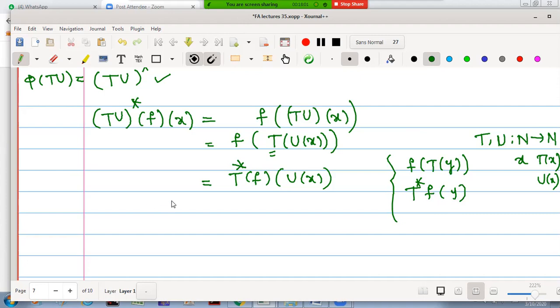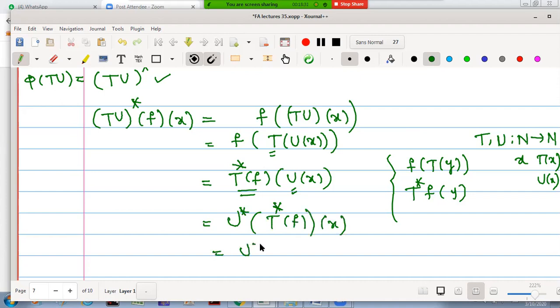Same I am using here. But T star F operated on U of X. Now put this as one function, and this is operated on U of X. Therefore, assuming this as one mapping, we will use this definition again, and it will be U star of T star F operated on X.